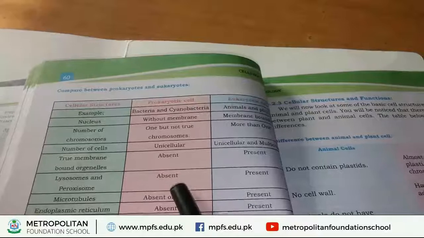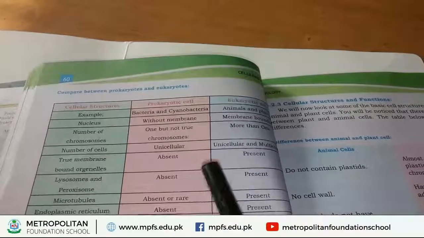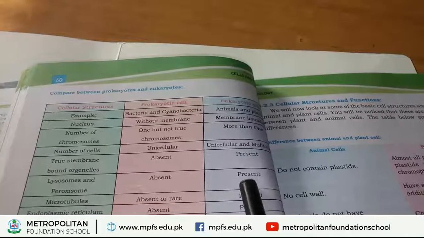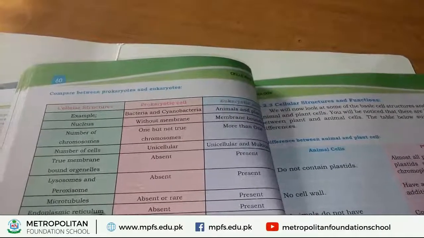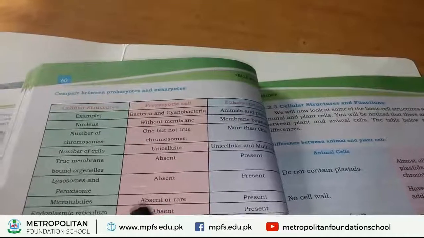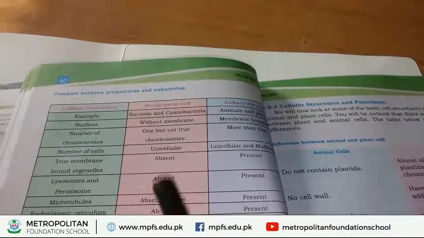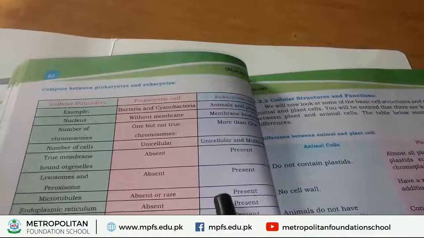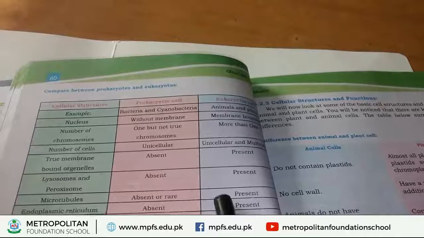Lysosomes and peroxisomes are absent in prokaryotes, and are found in eukaryotic cells. Microtubules are totally absent in prokaryotic cells, but are found in eukaryotes or eukaryotic cells.